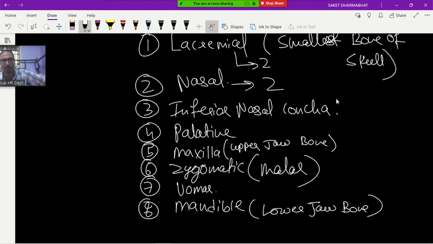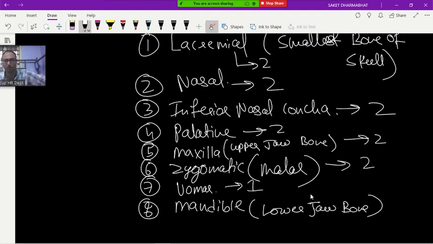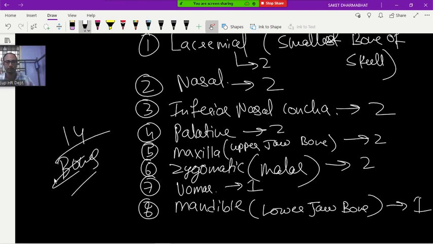Nasal, 2. Inferior nasal concha, 2. Palatine, 2. Maxilla, 2. Zygomatic, 2. But only vomer is 1 and mandible is 1. Except vomer and mandible, all are 2. So if you total it: 2 plus 2, 4, 6, 8, 10, 12, 14. Total 14 bones in the facial part.